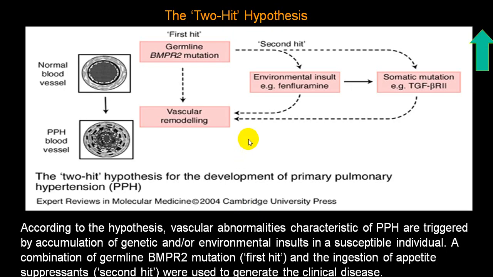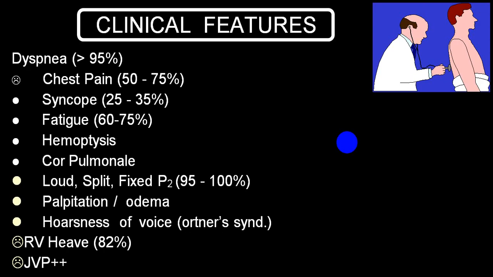So it is called the two-hit hypothesis. One because of genetic mutation, and one because of vascular remodeling. So normal blood vessels will go into vascular remodeling, and this is the two-hit hypothesis. The first hit is because of a genetic factor, there is vascular remodeling, and the second hit because of environmental factors and somatic mutations resulting in vascular remodeling is called the second hit. This is the genetic hit, or we call primary, and depending upon that they use the word two-hit hypothesis.